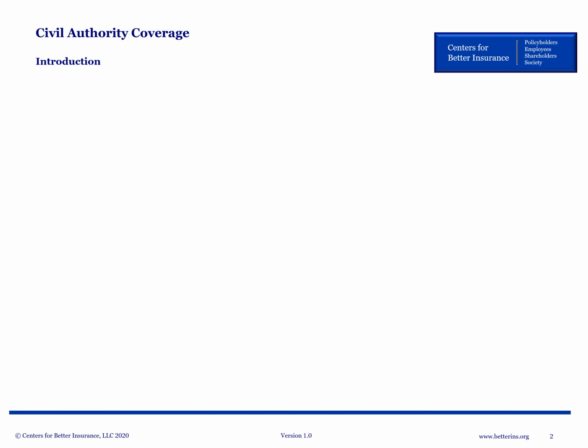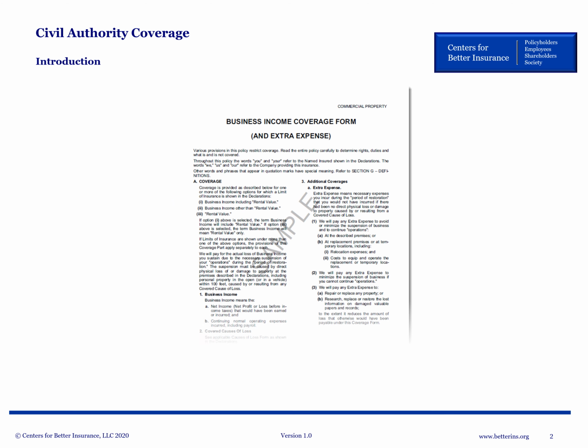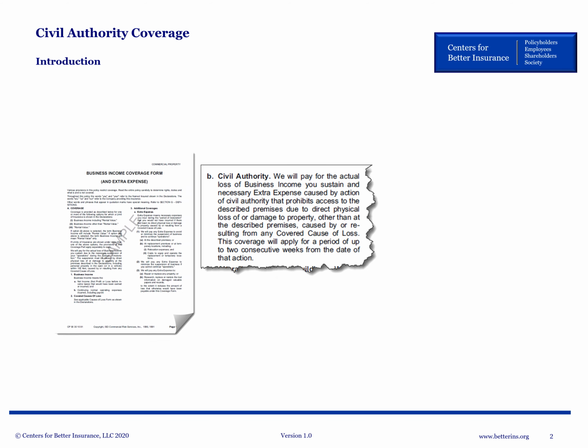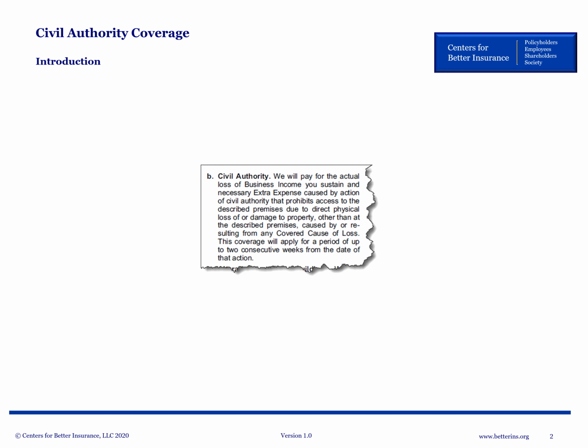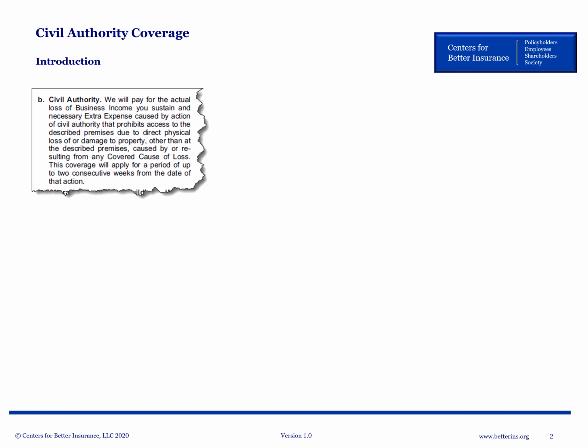In this episode, we will focus only on how to trigger civil authority coverage. We will look into what civil authority coverage pays for in a separate episode. About 30 years ago, ISO introduced civil authority as an additional coverage in its business income coverage form. Some insurance policies still use the 1991 wording today, so we will start there.